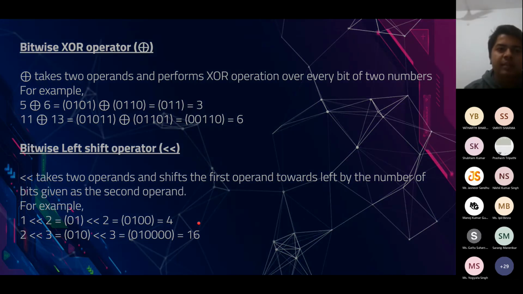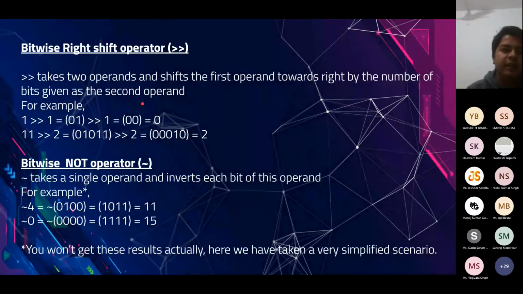Now we have the bitwise right shift operator. It drops off the least significant k bits. Like if we have 1 right shift 1, so you have 0 1, and we will drop this last bit, okay, so it becomes 0. Or if you have 11 right shift 2, what we do is we drop these last two ones, and you get 2 here.